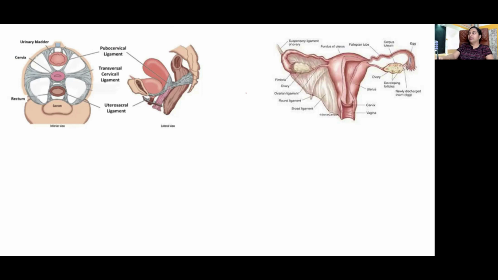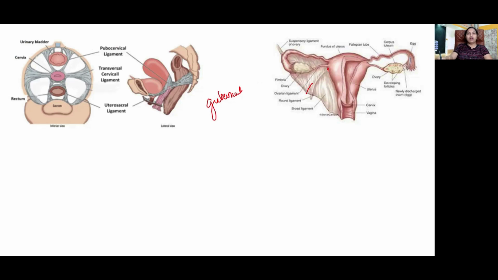So where is the round ligament? The round ligament that you see here is a remnant of the gubernaculum of the ovary, right? From the gubernaculum, what is its extent? You see one end attached to the uterine angle. It passes forwards and laterally within the broad ligament, through the inguinal canal, exits out and finally attaches to the labium majus.